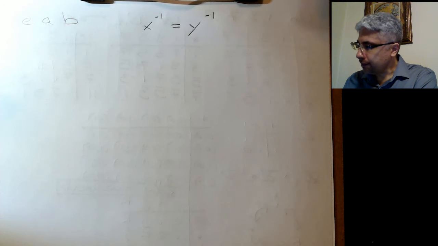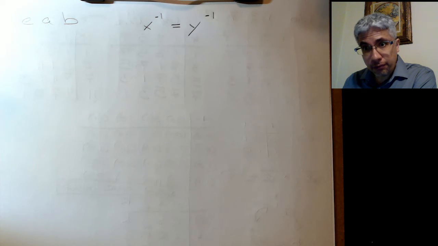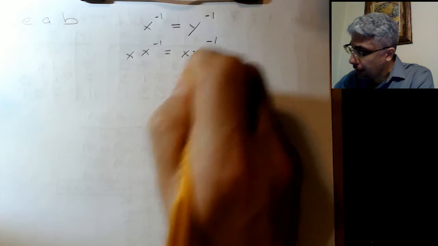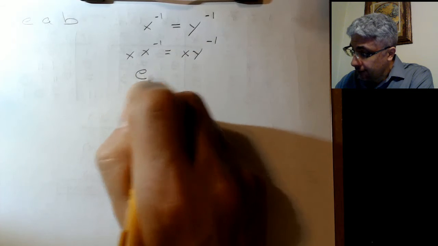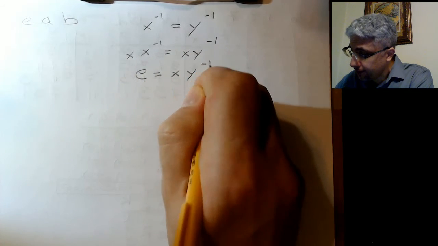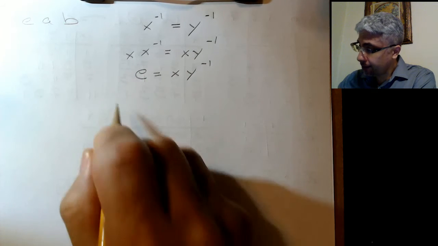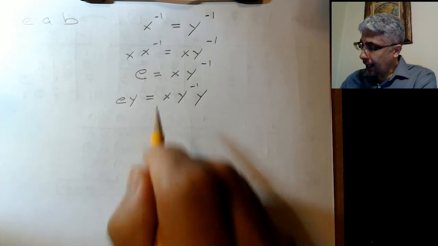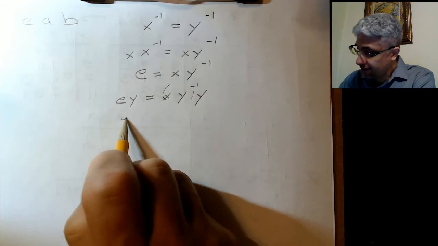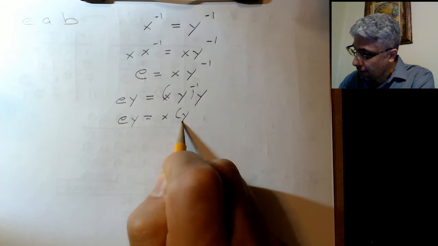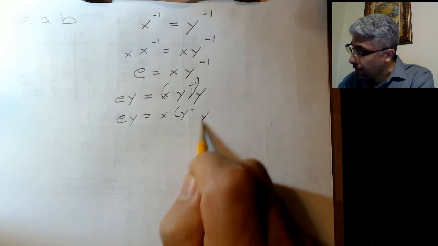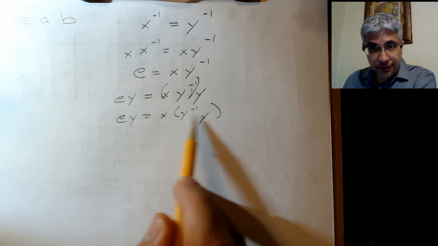Okay, well, what could I do in this situation? Well, I know that X inverse equals Y inverse, they're the same, so I could multiply by X on both sides. And this will cancel and give me the identity, whatever that identity is. But I could also multiply on both sides by Y. And of course, because of associativity, I get this.